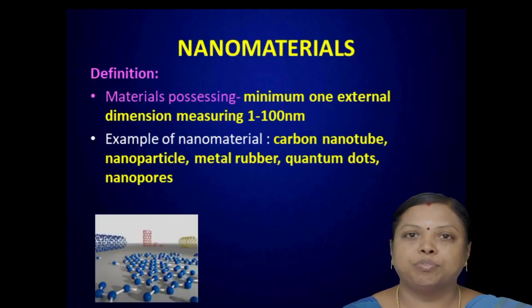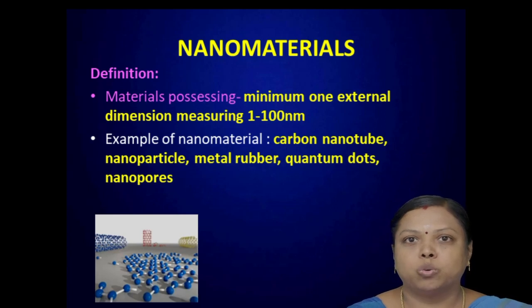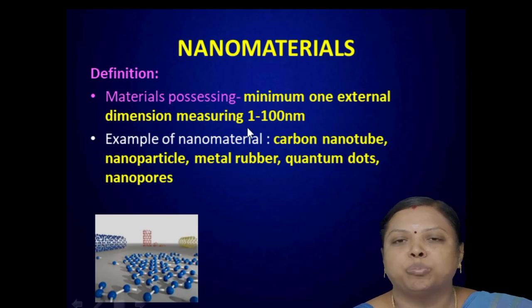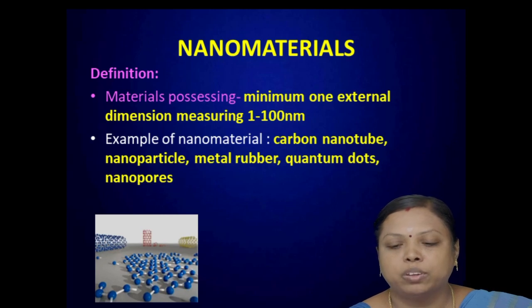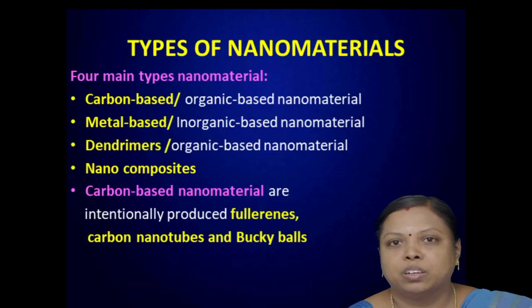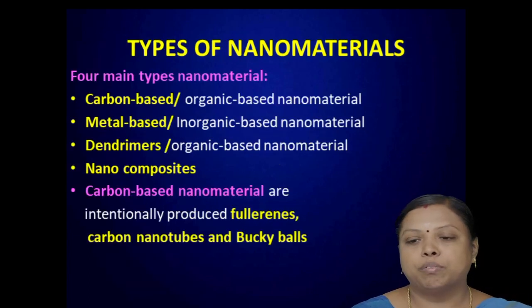Let us define the word nanomaterials. Nanomaterials should have a minimum of one external dimension in the range of 1 to 100 nanometers. Those materials are termed nanomaterials. Examples are carbon nanotubes, carbon nanoparticles, metal nanoparticles, quantum dots and nanopores. All these are nanomaterials, and we are going to see the different types of nanomaterials.